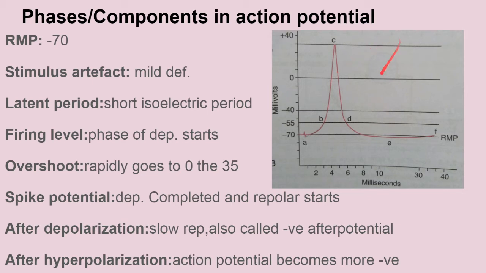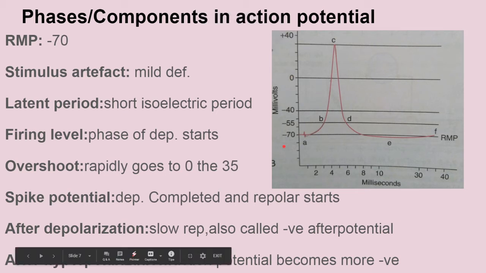As you can see, as the depolarization occurs, more and more sodium ions start coming inside. Initially the sodium ion input is less, but as the depolarization increases, more and more sodium ions come inside, which causes rapid depolarization, a state known as the overshoot. More and more sodium ions are coming inside the membrane of the nerves.